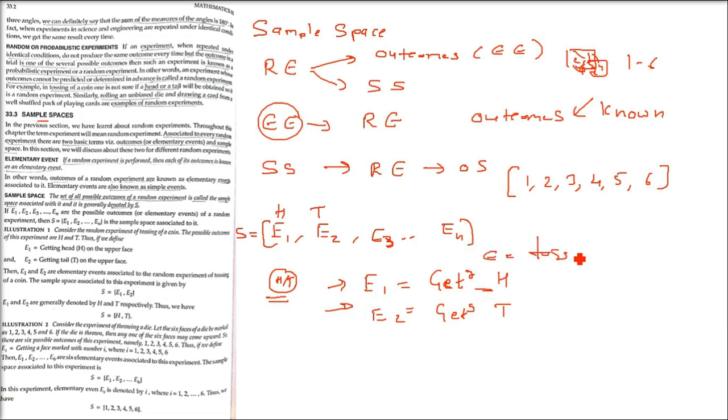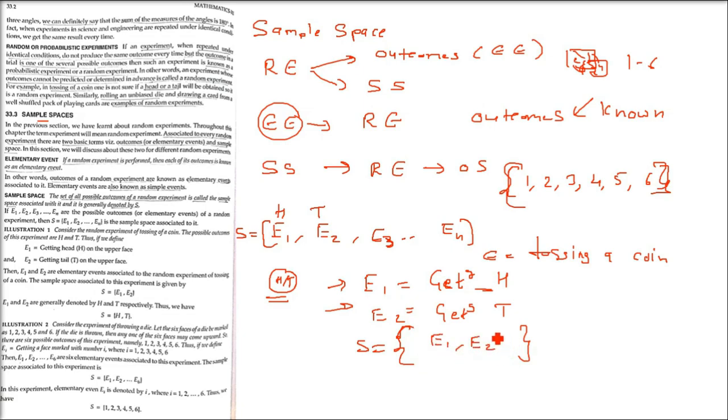What is the experiment? Random experiment, tossing a coin. So E1, E2 are elementary events associated with the random experiment of tossing a coin. What is the sample space then? As I said, you have to take the elementary events and put them in a set. So let us take the set and put E1 and E2, E1 comma E2, in braces because it is a set.